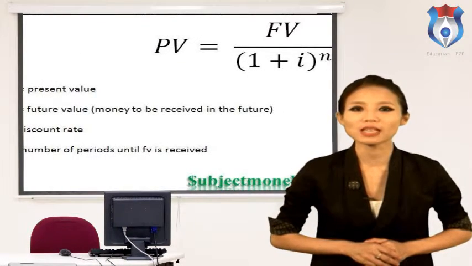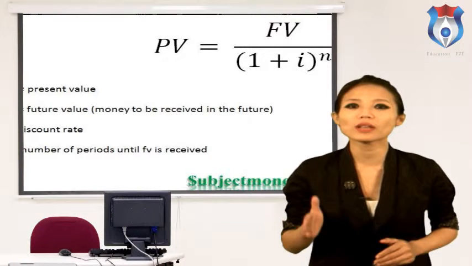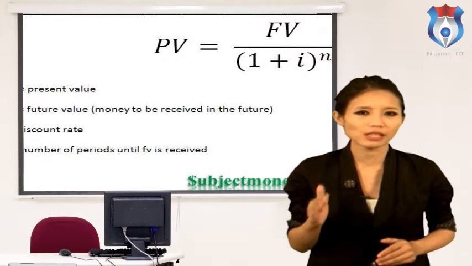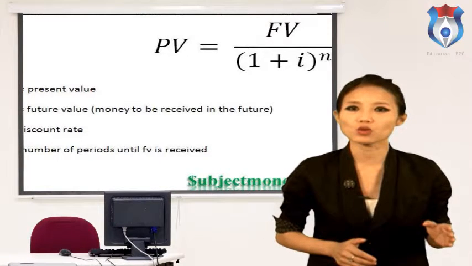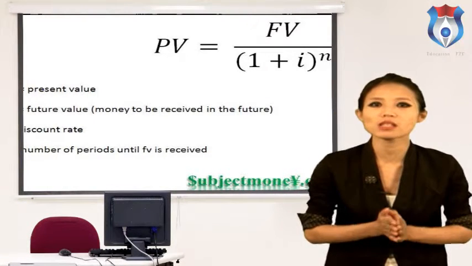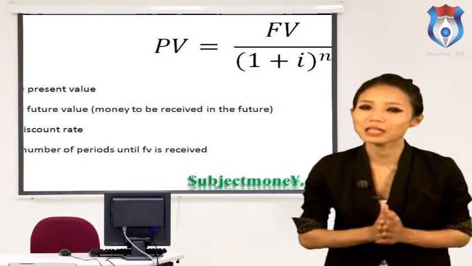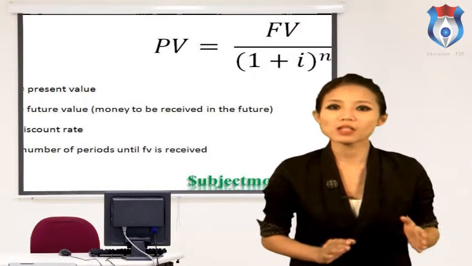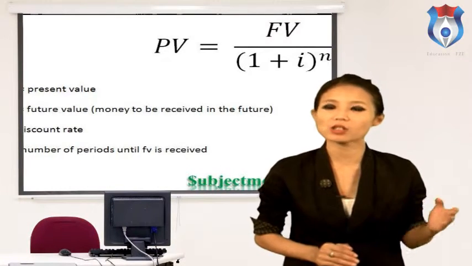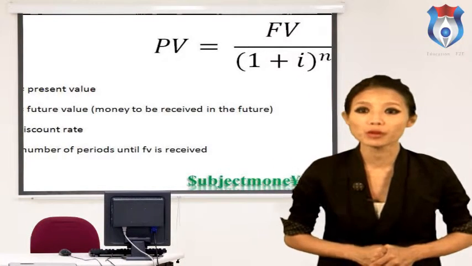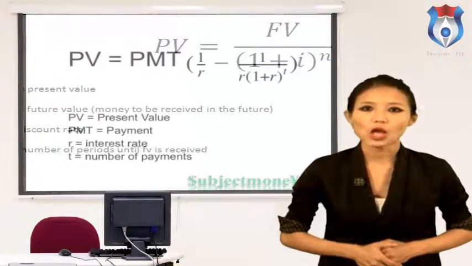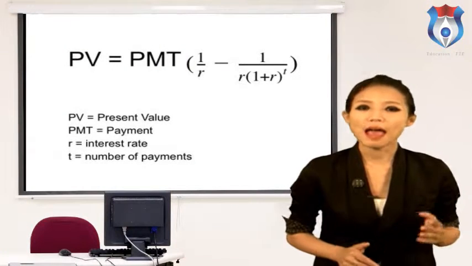Present value of single sum. The equation below calculates the current value of a single sum to be paid at a specific date in the future. This value is referred to as the present value PV of a single sum, where PV is equal to present value, FV is equal to future value, N is equal to number of compounding periods, I is equal to interest rate.